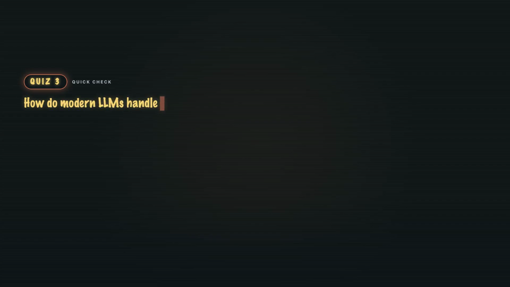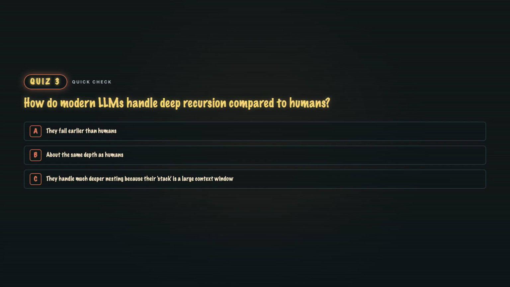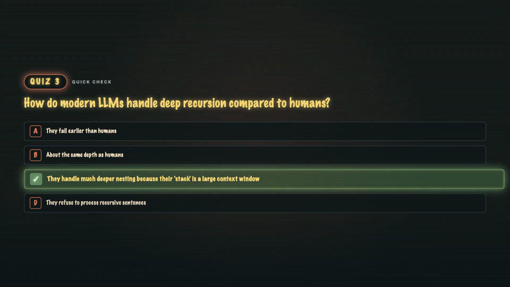Quiz 3. How do modern LLMs handle deep recursion compared to humans? A. They fail earlier. B. About the same depth. C. They handle much deeper nesting because their stack is a large context window. Or D. They refuse. C. LLMs beat humans on depth. A transformer's attention over 100,000 token context window doesn't care that a sentence has 5 embedded clauses. Your 7 plus or minus 2 working memory does. The machine wins on stack size. That's one place LLMs are objectively better than humans at language processing.